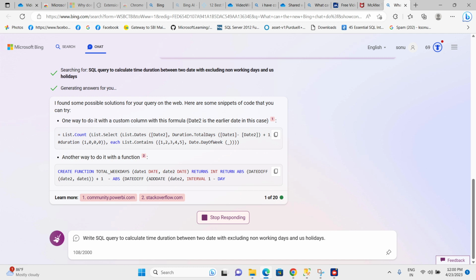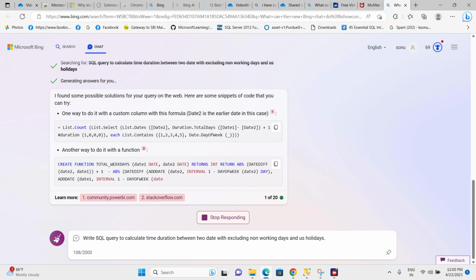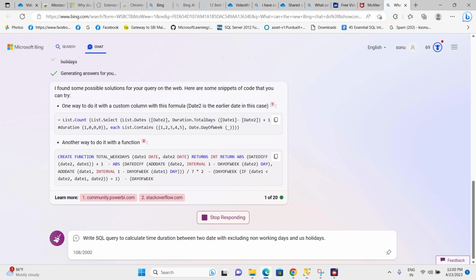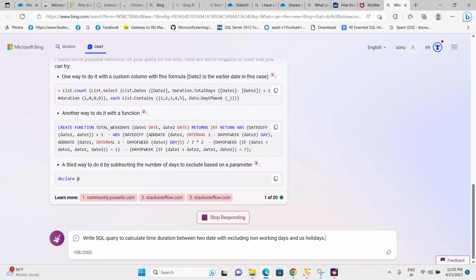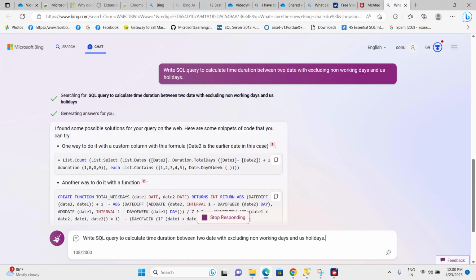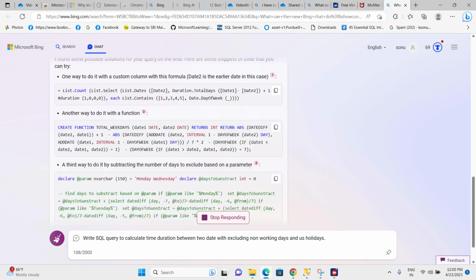No, it is giving it. So you can see ChatGPT is providing multiple ways to calculate the duration between two days, excluding non-working days and US holidays.